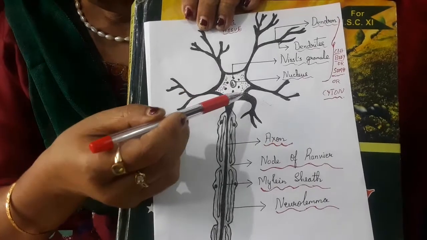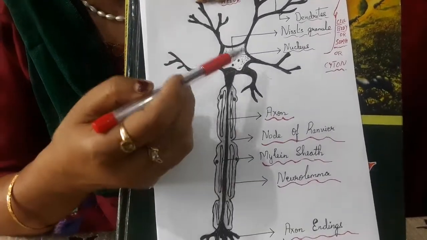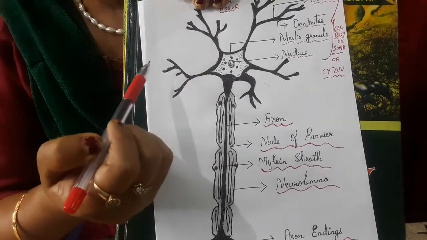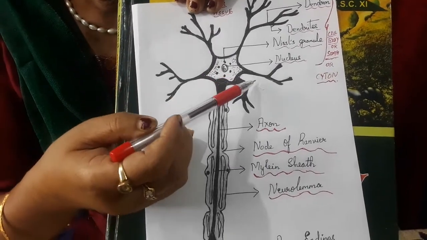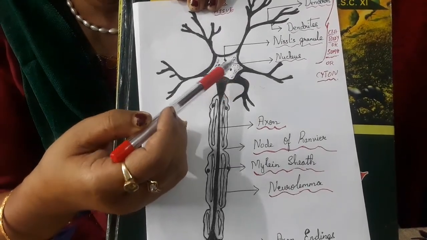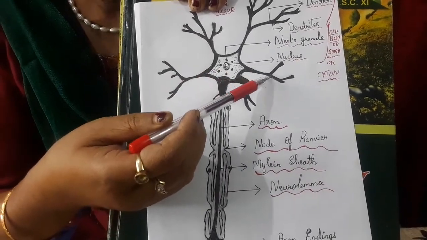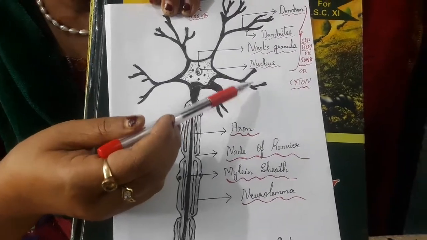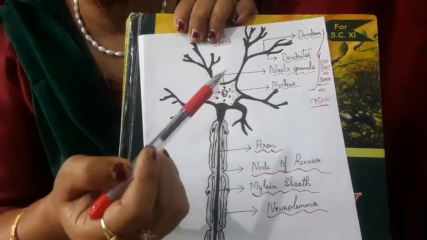Now, just like the muscular tissue, the nervous tissue is also covered by an outer membrane called neurolemma. Now, here you can see there are short processes arising from the cyton or the cell body, which are called dendrons, which further branch into small, fine processes called dendrites.